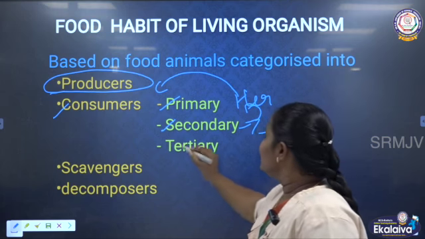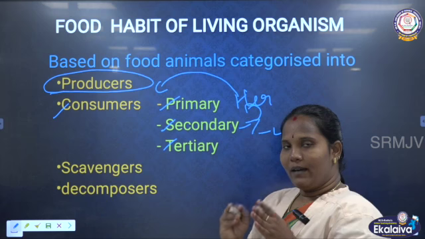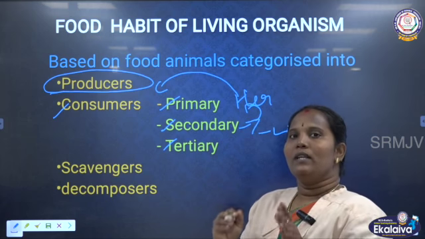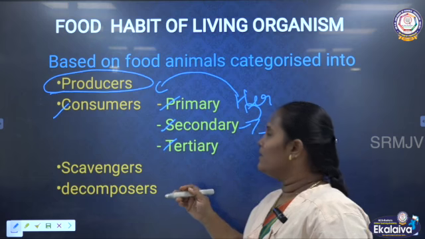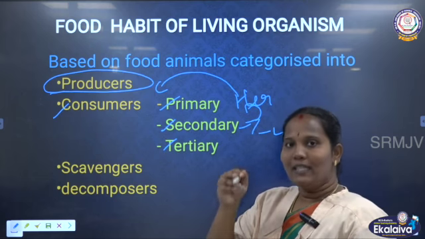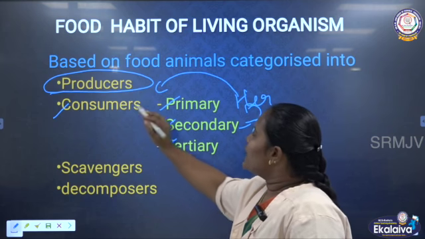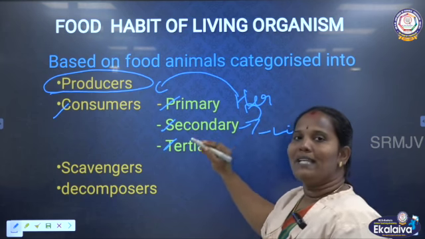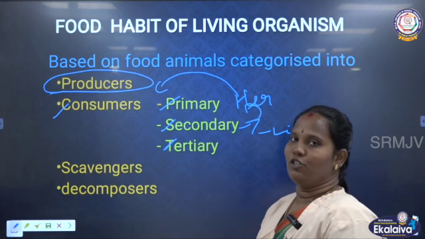The third one is the tertiary consumer. Tertiary consumer means, if a frog feeds on insects, and then this frog is eaten by the snake, so the snake is a tertiary consumer. Okay, so consumers we can say are 3: the primary consumer, the secondary consumer, and the tertiary consumer.